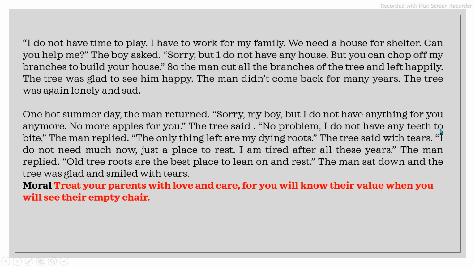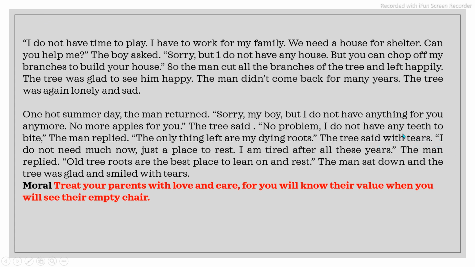"No problem, I do not have any teeth to bite," the man replied. Now he has become old. The entire life he had just exploited the tree, and he said that now I do not want it because I do not have the teeth to chew or bite the apple. "The only thing left are my dying roots," the tree said with tears. Now this tree was also feeling bad for the boy, that I am not able to give him anything, so it had tears. So this kind of emotions also you are supposed to mention.